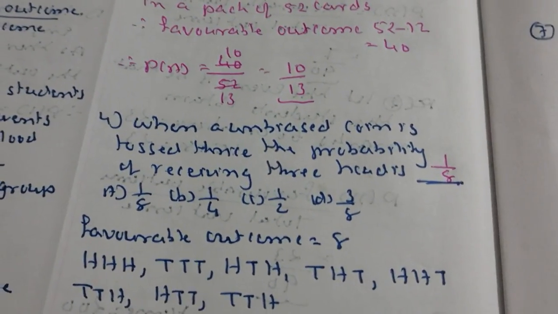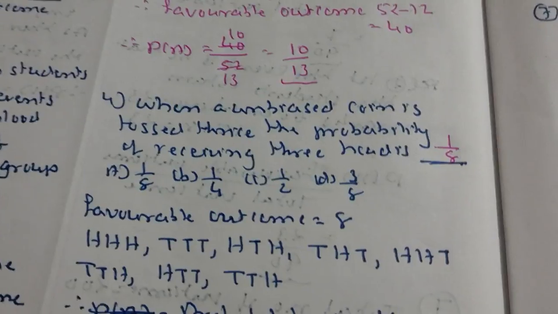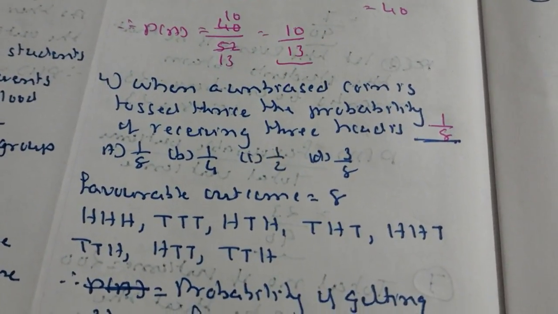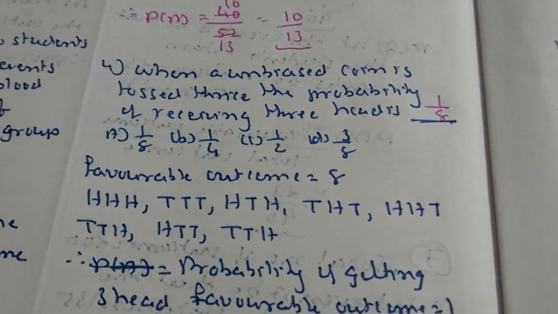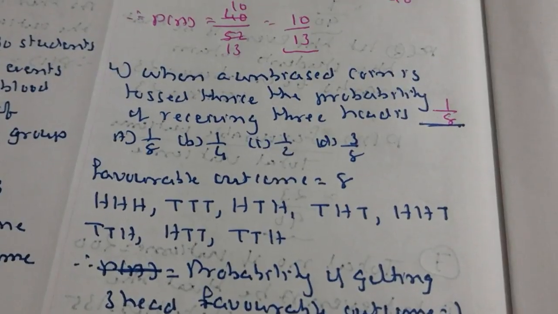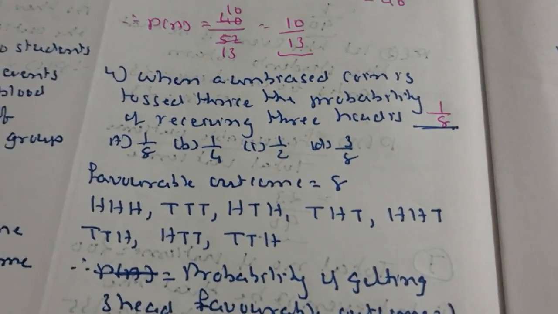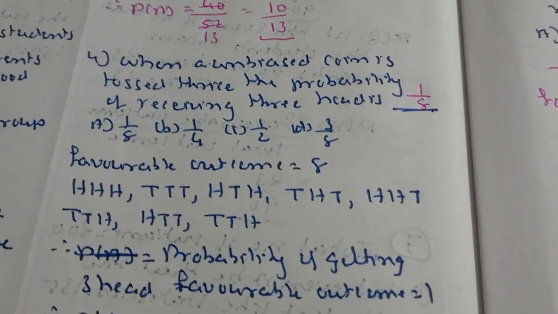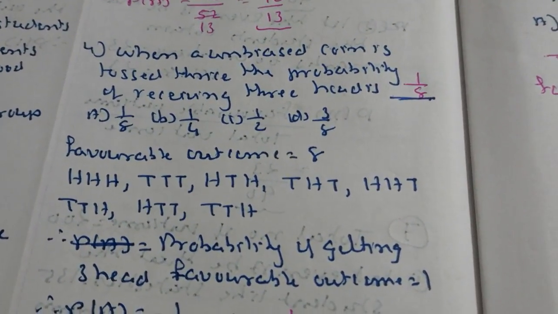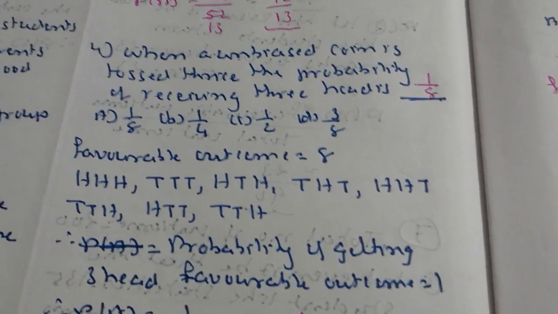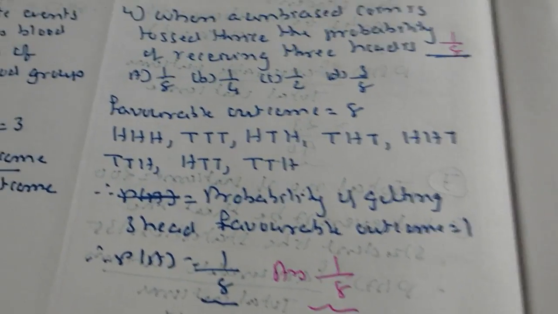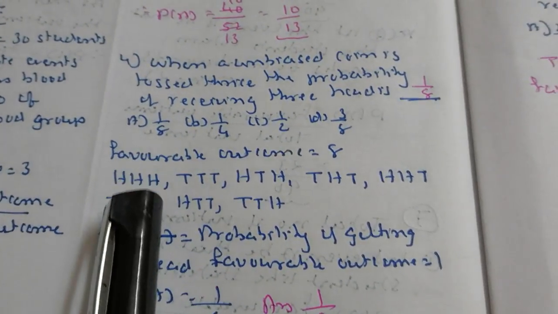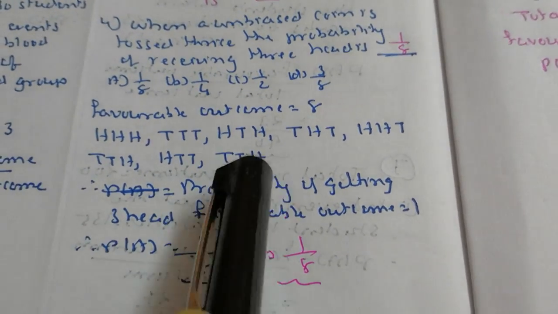When an unbiased coin is tossed 3 times, the probability of receiving 3 heads is dash. First of all, we find the outcomes. If you toss 3 times, you may get head, head, head; tail, tail, tail; head, tail, head; tail, head, tail; head, head, tail; tail, tail, head; head, tail, tail; and tail, head, head. Out of this you get 3 heads only once, so it is 1 upon 8, as the total outcome is 8.